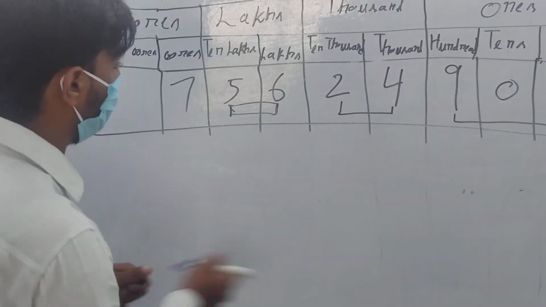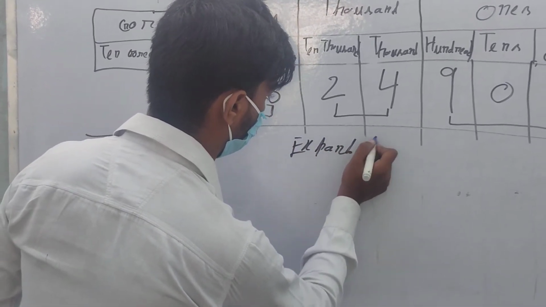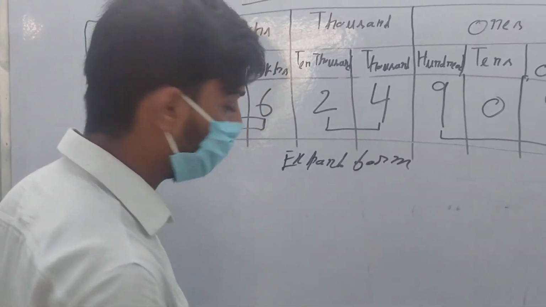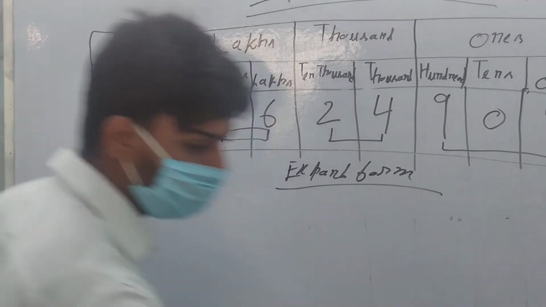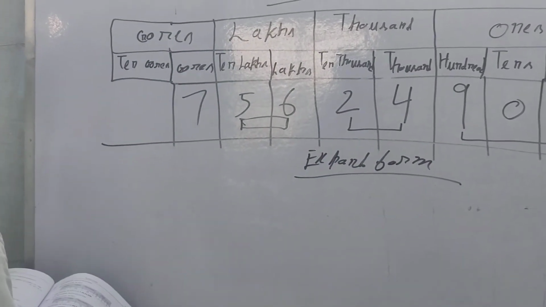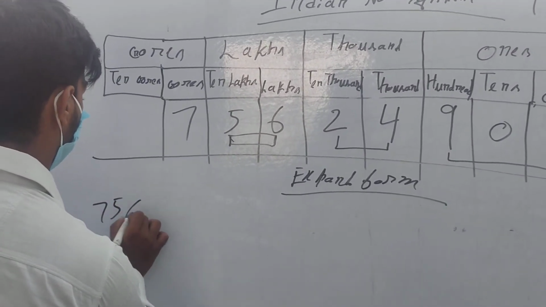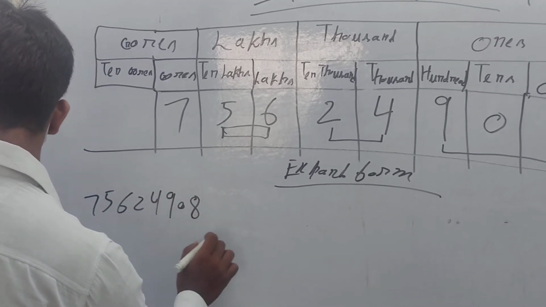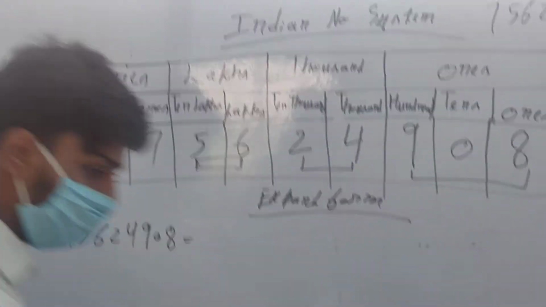I am looking into the book. The number is 75,624,908. So how will we expand it?